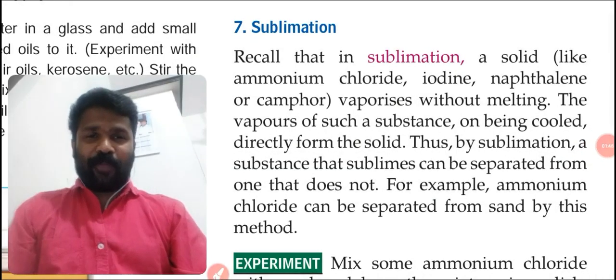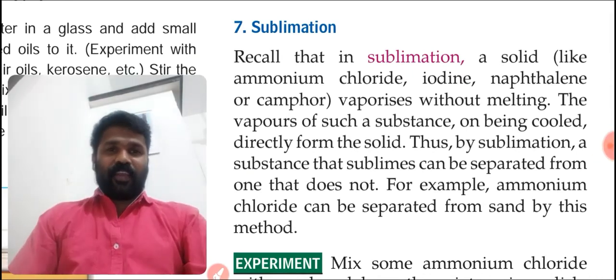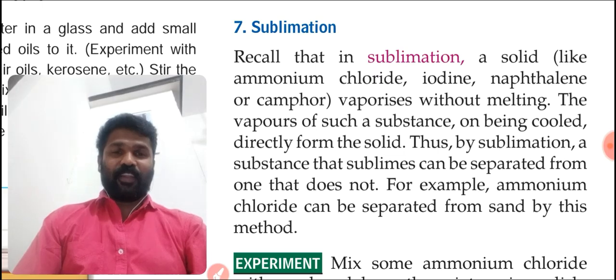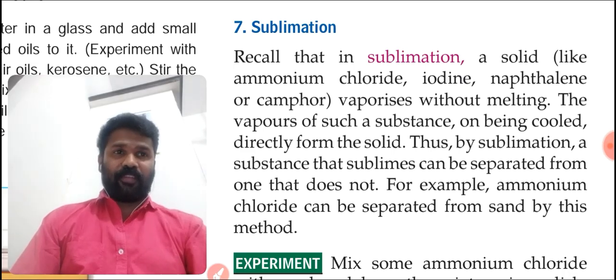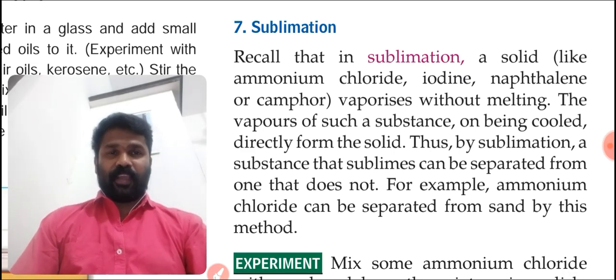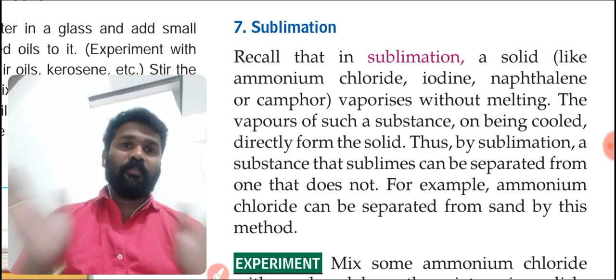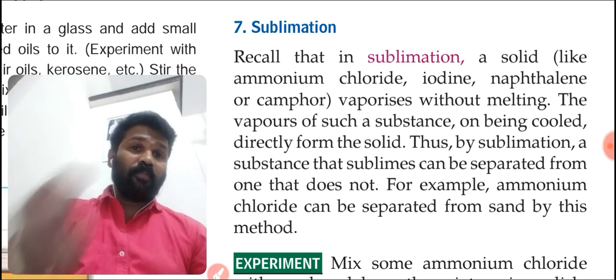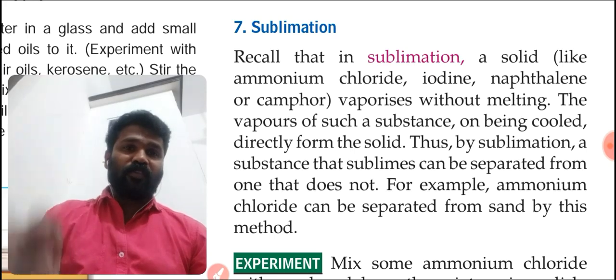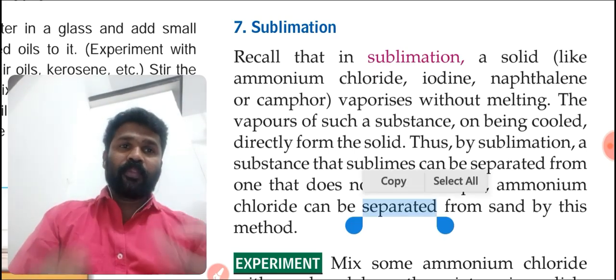Okay, students, here is our topic, sublimation. Do you know anything about sublimation? Now you are studying in 7th class, and in 6th class I think we have already discussed this point. We can recall the sublimation now. Recall that in sublimation, a solid like ammonium chloride, iodine, naphthalene, camphor and so on vaporizes without melting. In sublimation, the substances vaporize without melting. Means it does not change to liquid. It directly changes to gas.